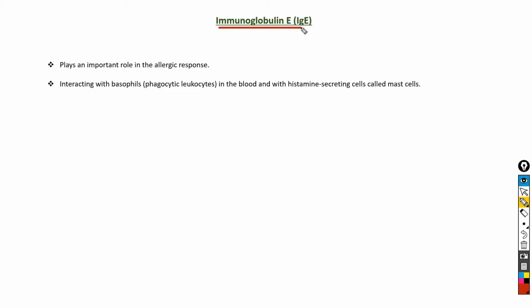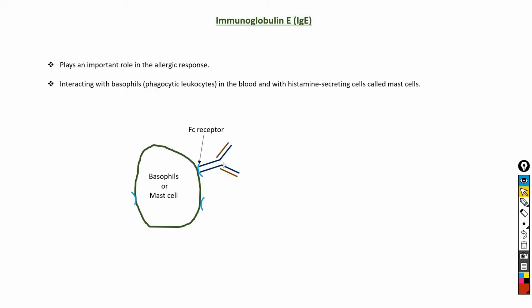Immunoglobulin E, that is IgE. IgE plays an important role in allergic responses and it interacts with basophils in the blood and with histamine secreting cells, also known as mast cells. The Fc region of IgE binds to the special Fc receptor present on basophils or mast cells, and in this form IgE serves as a receptor for antigen.